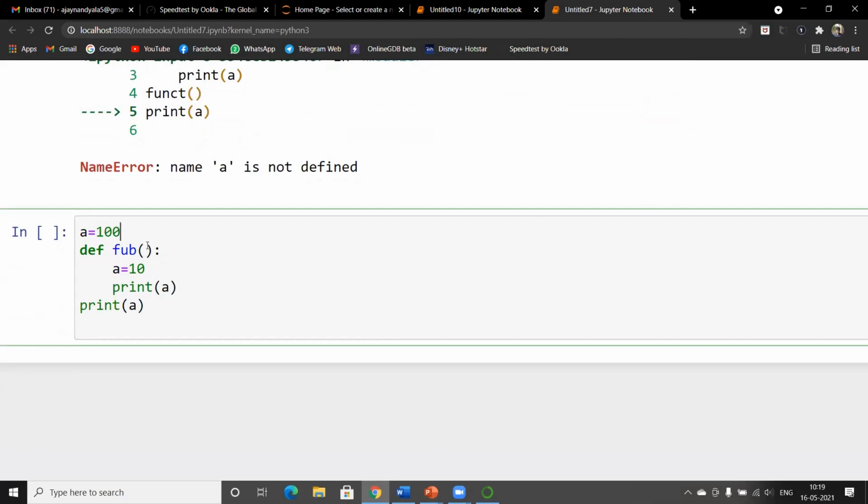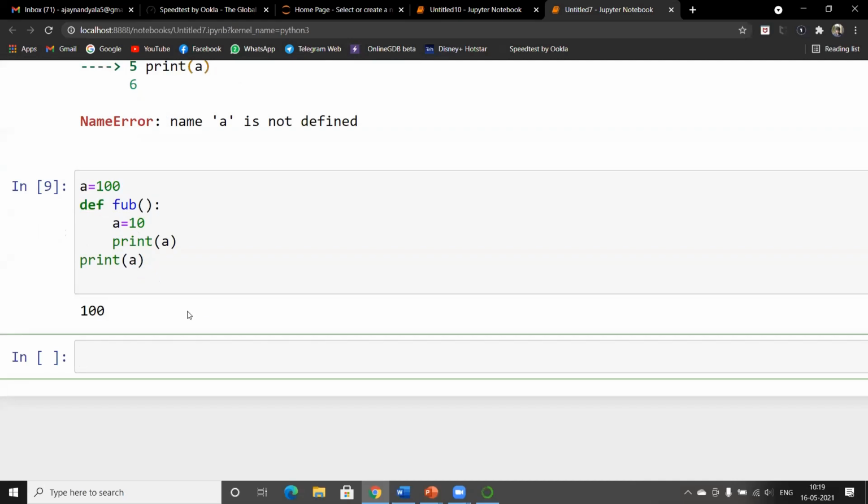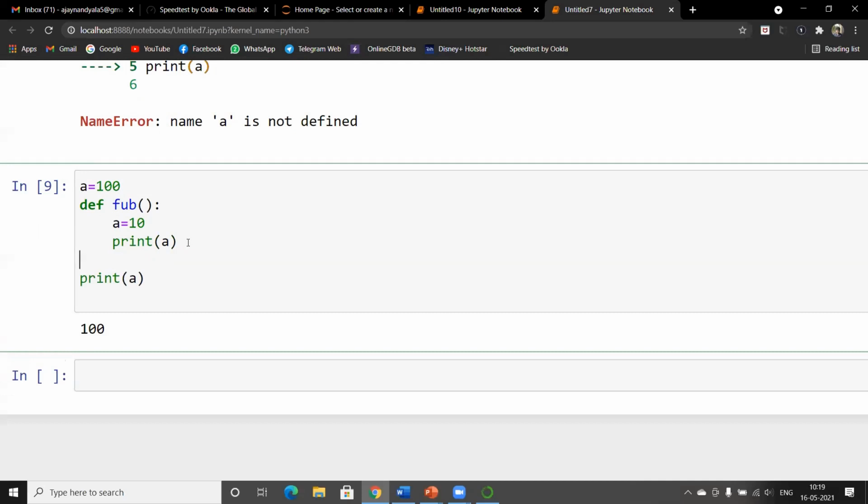Please check your connection. I have declared a global variable a is equal to 100, and I have reinitialized the local variable a in the local section as a is equal to 10. So print a, and the output would be... actually, I haven't called the function, so we can't get the output.